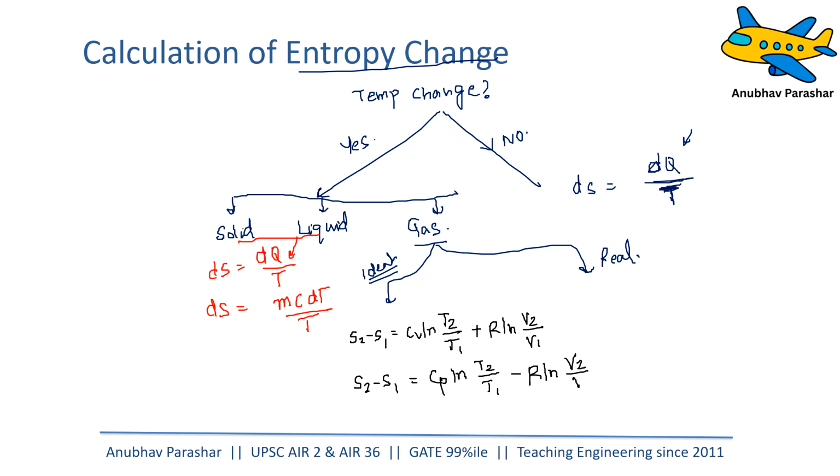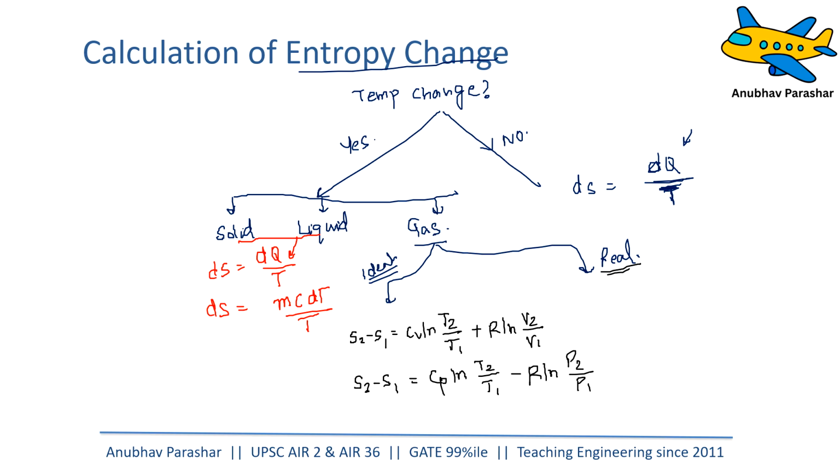Sorry, not V2 by V1, here it is going to be P2 by P1 in the second equation, ln P2 by P1. So this is how we are going to find out the change in entropy, whatever the process might be.